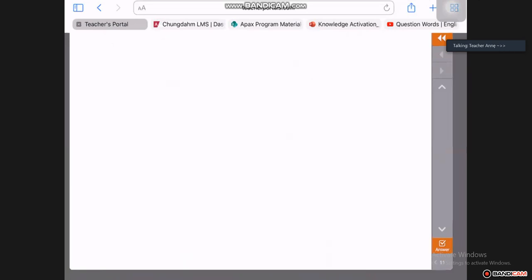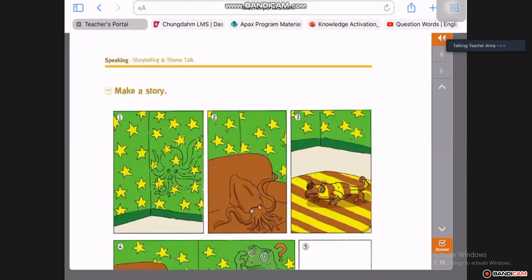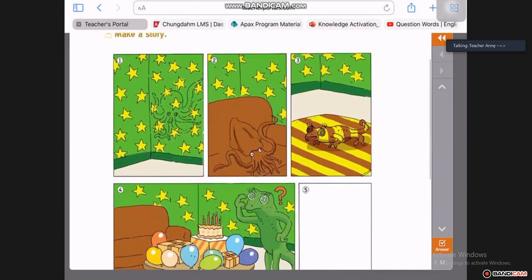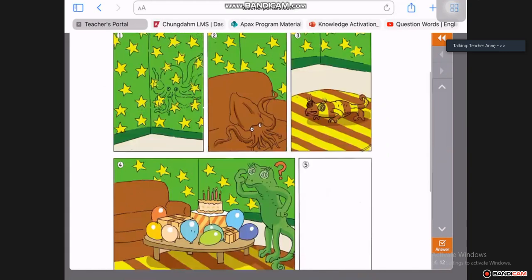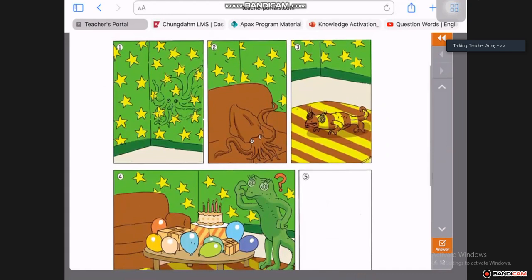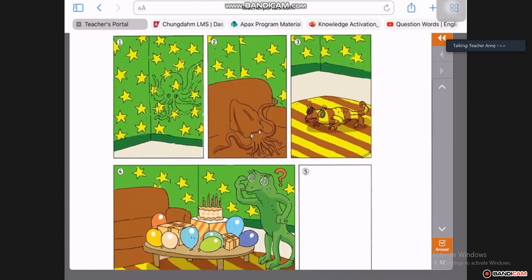Now I want to go over and start with our storytelling and theme talk. Okay, I'm going to give you a couple of minutes. I want you to do your own story for me, and then you're going to do a presentation for me. And I want a presentation from each of you. There are 4 pictures, and then the 5th one is our surprise picture.